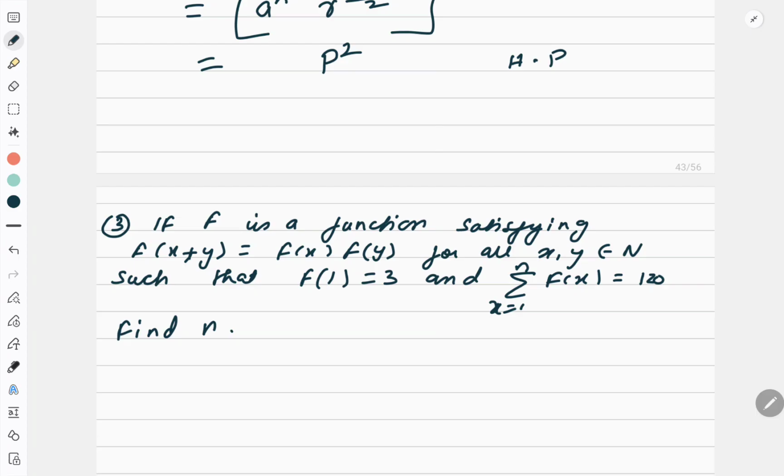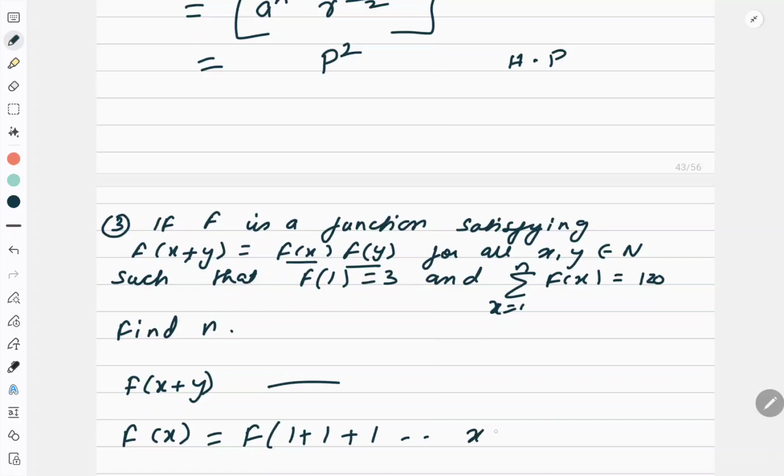Now here they are saying f of x plus y has a property that I can split it into f of x into f of y, for all x and y belonging to natural numbers. Correct? So this property is there in my mind. Now let me start with this. If I write f of x, can I write it like this? F of 1 plus 1 plus 1, x times.